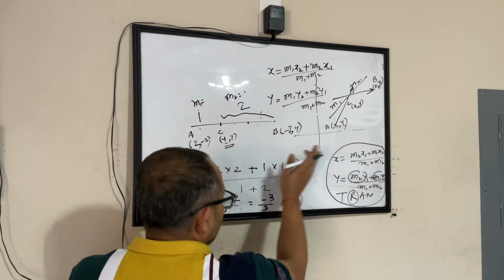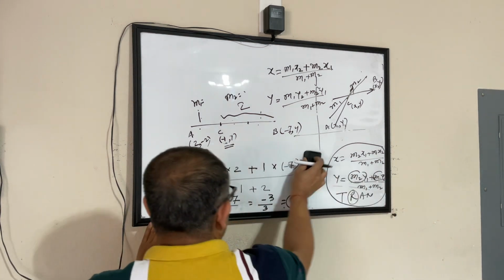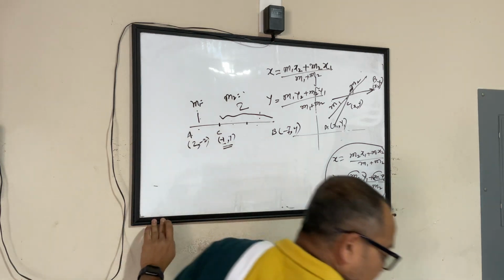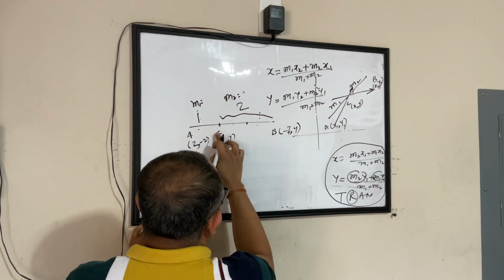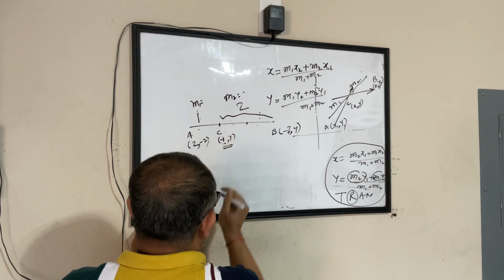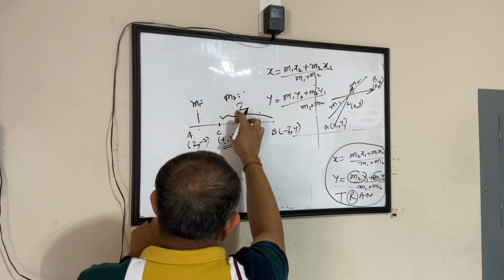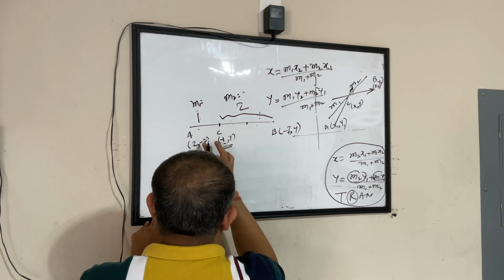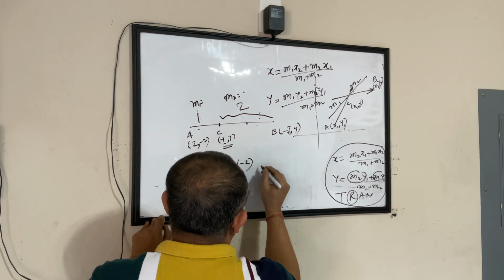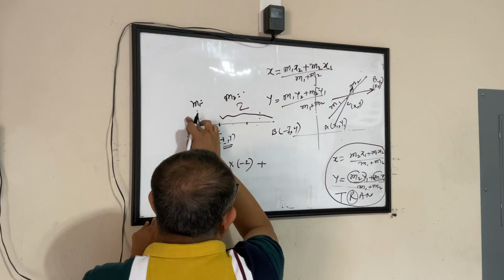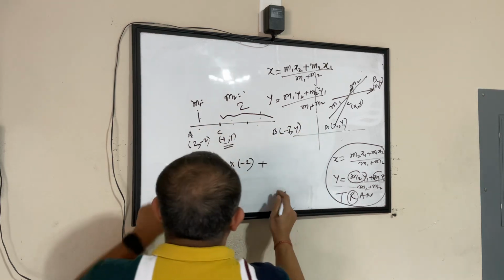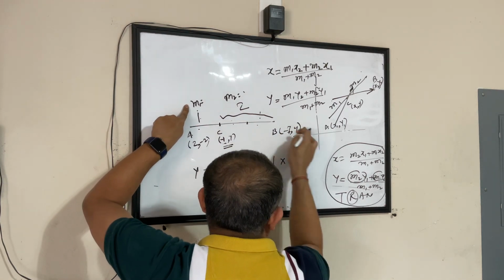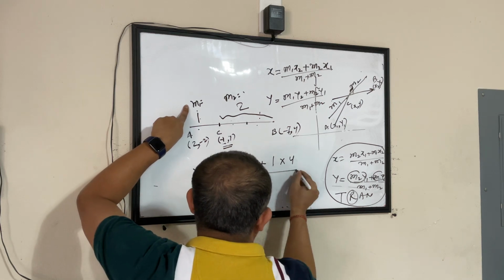Same thing, we know the same formula. Y of the point which is splitting in the ratio M1 to M2 will be equal to M2 into Y1, so M2 is 2 into Y1 is minus 2, plus M1 into Y2, so M1 is 1 into Y2 is 4, divided by M1 plus M2.